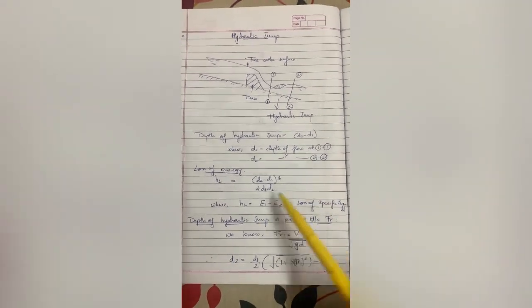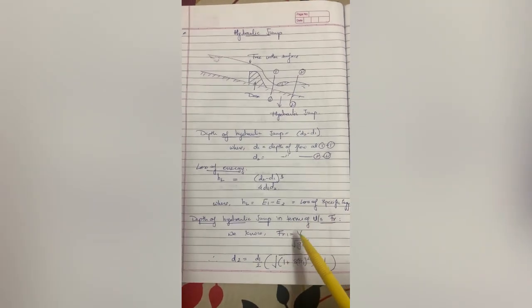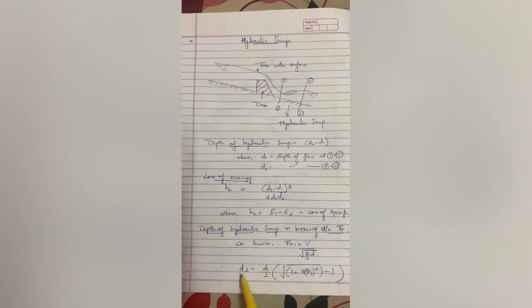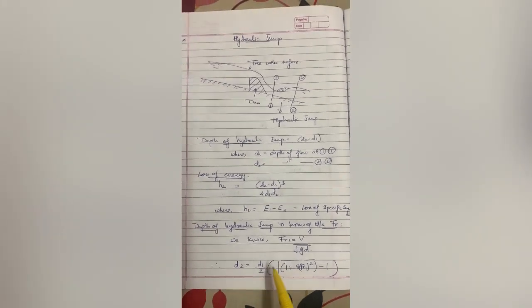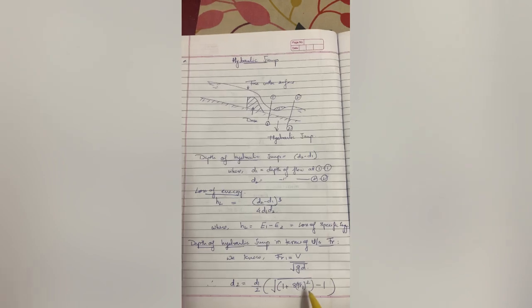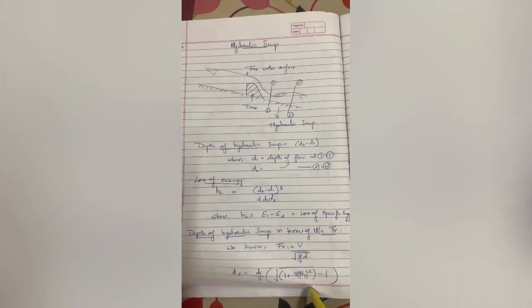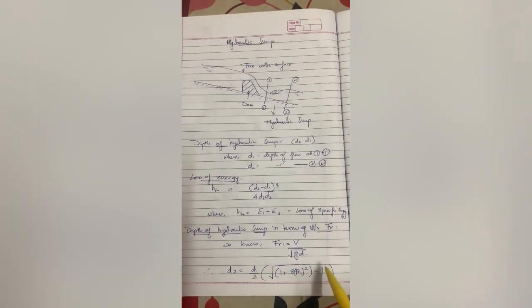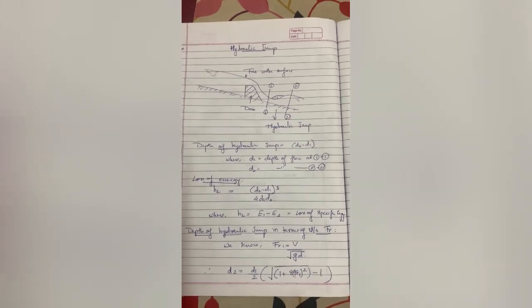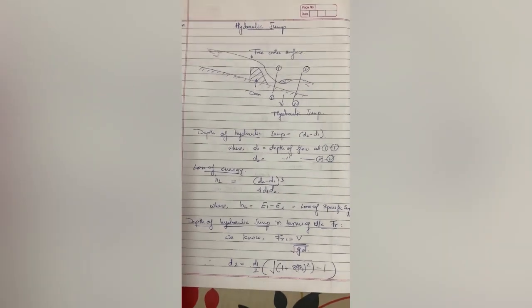After solving the derivation, which I have given in descriptive form in your slides, the final expression is d2 equals d1 by 2 into the bracket, root of 1 plus 8 Fr1 squared, bracket complete, minus 1. This is d2, the depth of hydraulic jump in terms of Froude's number.